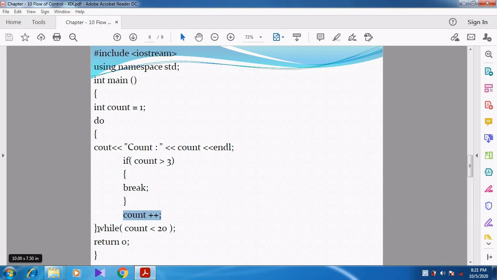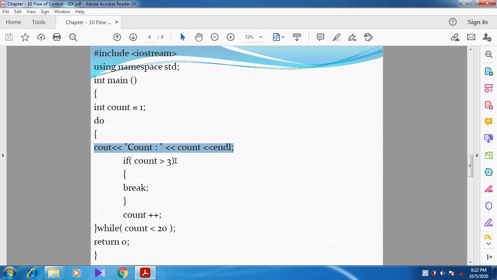So again checking the while condition. Count is less than 20. So 3 is less than 20. Condition becomes true. Again true means again execute the do statement. So what is given in do? Count colon. So what is the value of count? 3. So count colon 3.